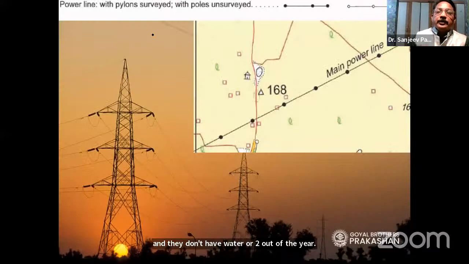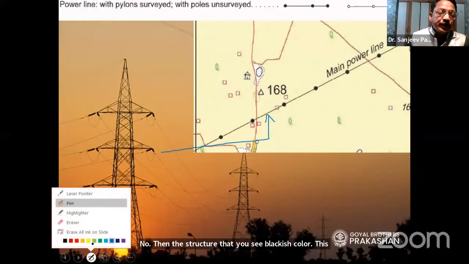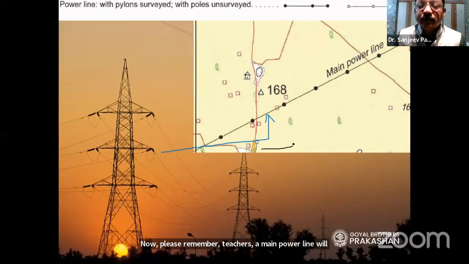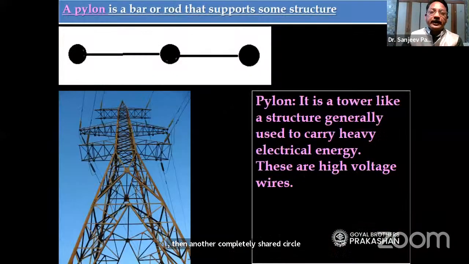Now, the structure that you see in blackish color is called a power line, the main power line. Please remember, teachers, a main power line will be a line like this, then a circle which is completely shaded like this, then another completely shaded circle. So this is the main power line.